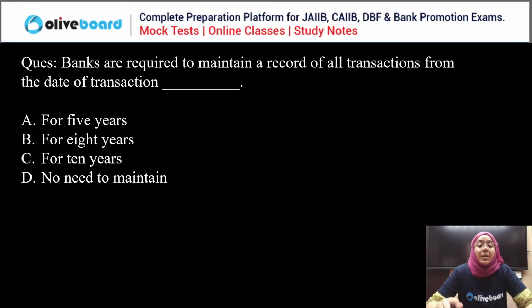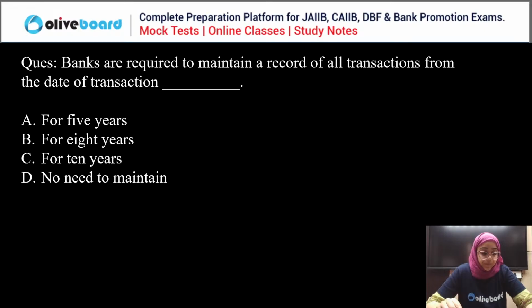Good. Next question. Banks are required to maintain the record of all transactions from the date of transaction for a period of 5 years, 8 years, 10 years, or they don't need to maintain it. Simple question.